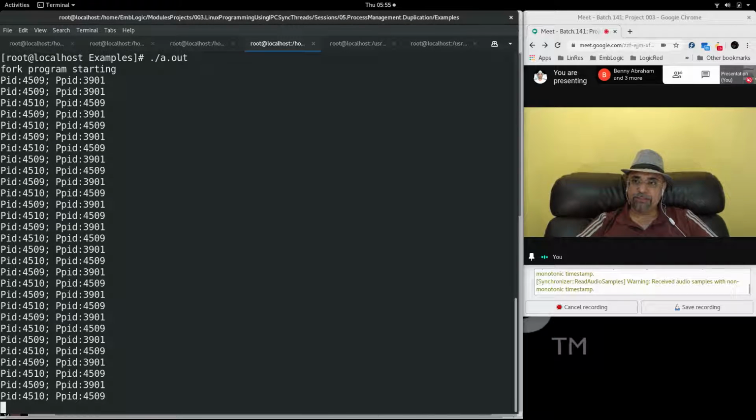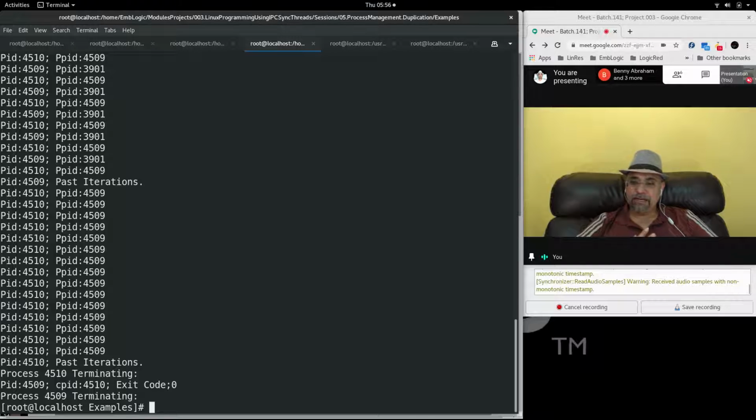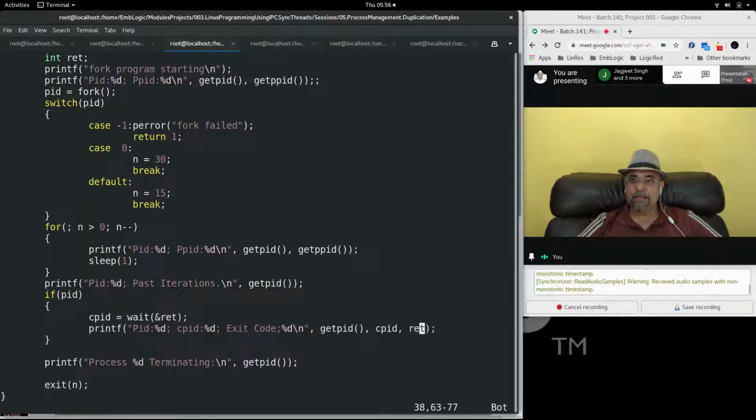After 15 iterations, the parent will go to past iteration, and now the parent is in a wait state, paused on the wait call. Then the child process continues executing the iterations for 30 iterations. After that, the child will give the exit code, and the parent tries to capture the exit code, which is 0. Right? Not exactly. Let us see this.